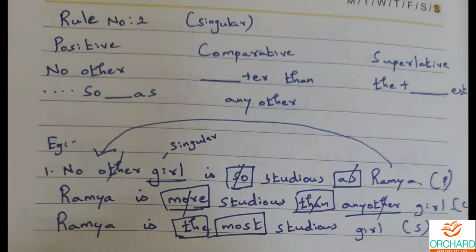Okay, which rule is it? Rule number 1 or rule number 2? Rule number 2. Very good. It is rule number 2. Ramari says it's rule number 1. I already told you very clearly: rule number 1 means you will have two names or two things, the names of two objects, right? So here we have only one particular name. On the other side we have a common thing, right? So that's how we are going to change it.